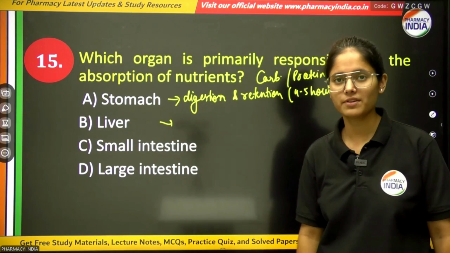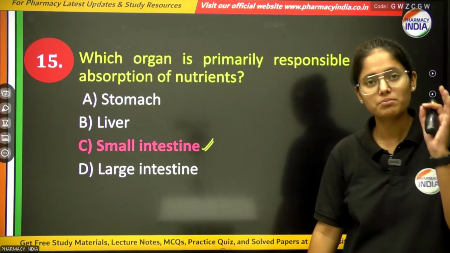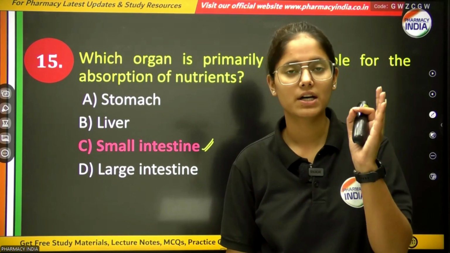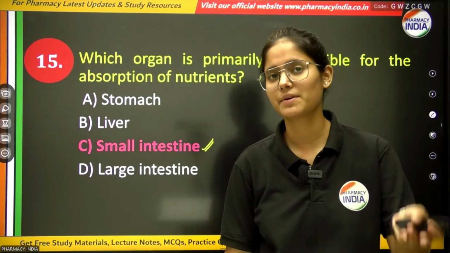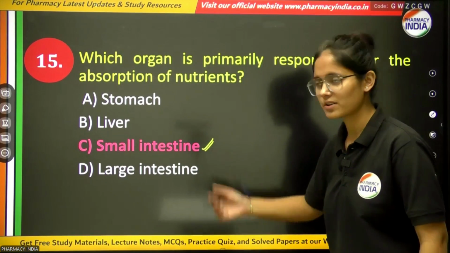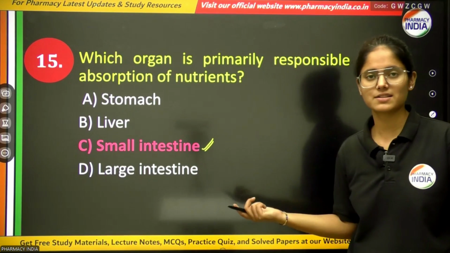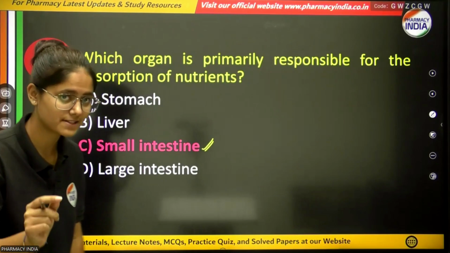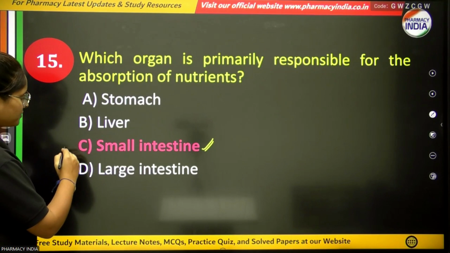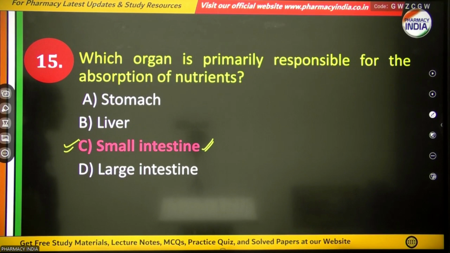So the correct option will be small intestine, where most of the absorption or reabsorption of nutrients takes place, like carbohydrates, lipids, fats, etc. The large intestine is responsible for the absorption of water and formation of feces. Clear? So the correct option will be small intestine.